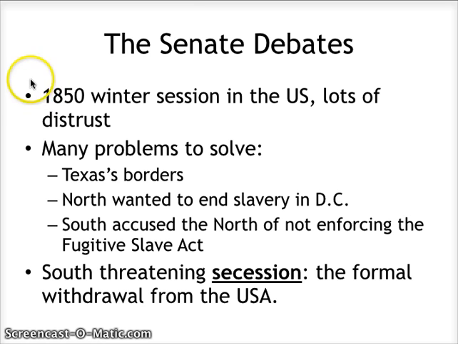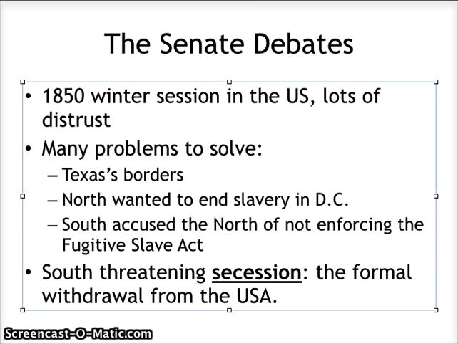So in the winter of 1850, we have a lot of mistrust between the North and the South. There are many different issues that need to be solved. The first thing is Texas borders. Now, Texas believes that part of New Mexico should fall under Texas and should be part of the slave state. The other thing is that the North wanted to end slavery completely. They are saying that the South should have no more slaves.